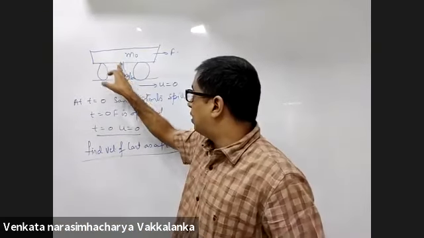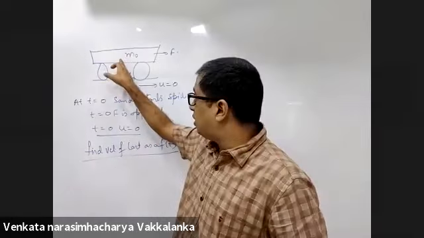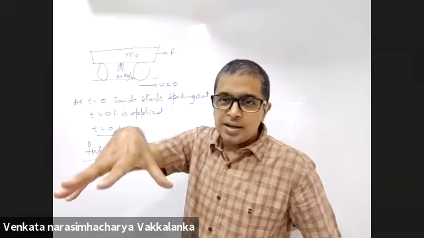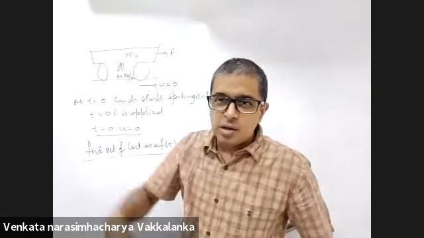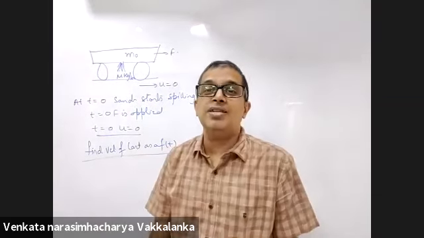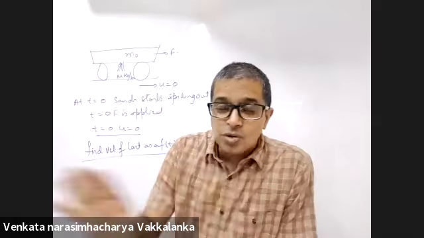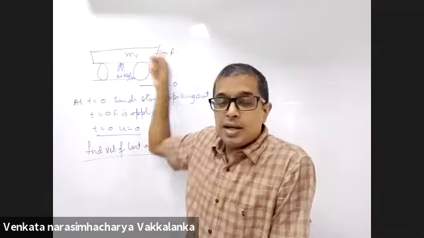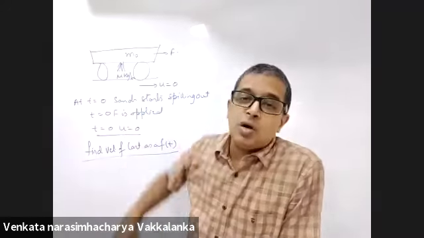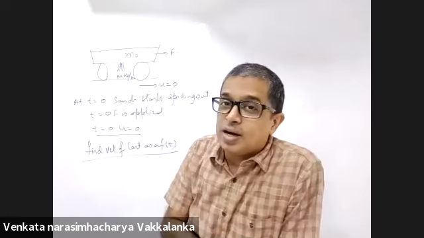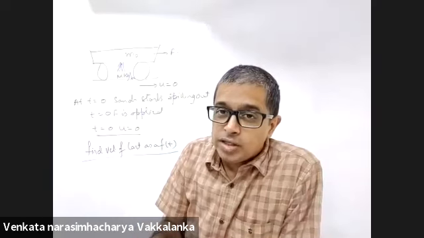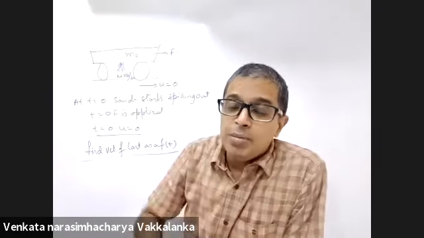If sand is spilling on its own, initial velocity in the downward direction is also 0. You are just dropping it, so initial velocity in the downward direction is 0. So thrust force overall is 0. Horizontally, the cart will acquire velocity, fine. But the sand particle will have the same velocity as that of the cart when it is spilling out of the cart. So horizontal velocity of the sand particle and the horizontal velocity of the cart will be the same.